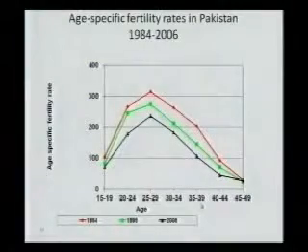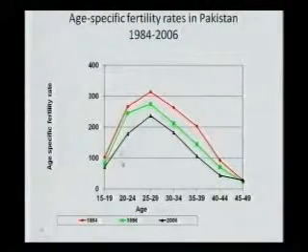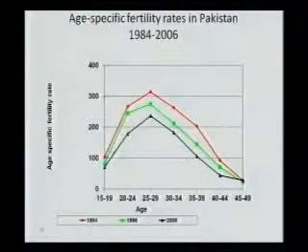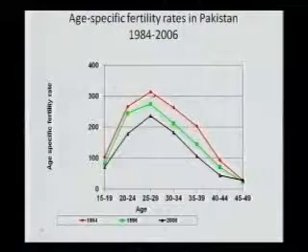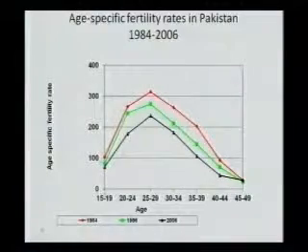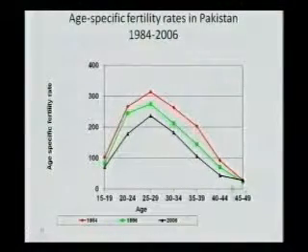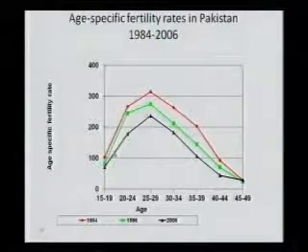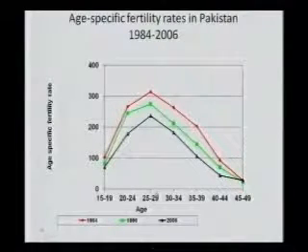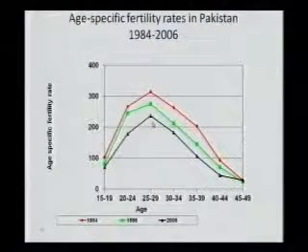One can illustrate the age-specific rate in terms of graphs. These are the 3 different time periods. As you can see, in 1984, age-specific fertility rate is high in each age group. It is again high in 1996 in each age group. And in 2006, it's lower in each age group. But one thing which is very interesting to note is that the peak of reproduction occurs in the age group 25 to 29 in each period.